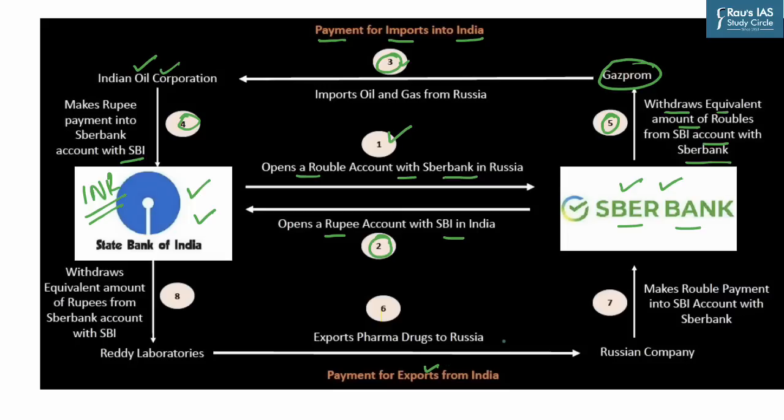Now in this context, it is also important for us to understand how the exports will basically work. Let's move after point number 5. Similarly, when we are talking about exports, you can see that exports of pharma drugs to Russia is point number 6. And the Russian company is going to make the ruble payment in the SBI account of SBER bank, that is in terms of rubles. This is point number 7, and once we look into this, point number 8 comes into the picture, in which the State Bank of India will allow Reddy's Laboratory, which made the export of pharma drugs, to make an equivalent withdrawal in terms of rupees from the SBER bank account with SBI. In this fashion, the entire mechanism will unfold.